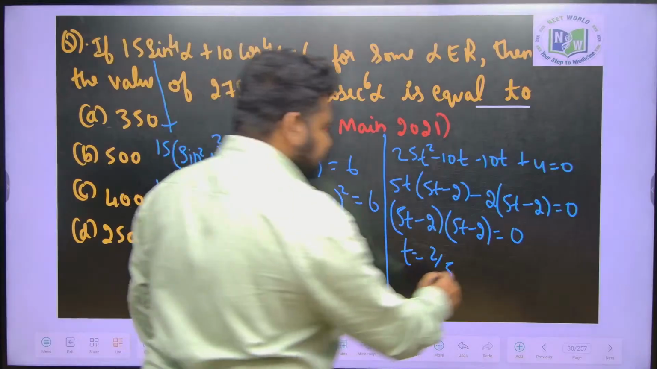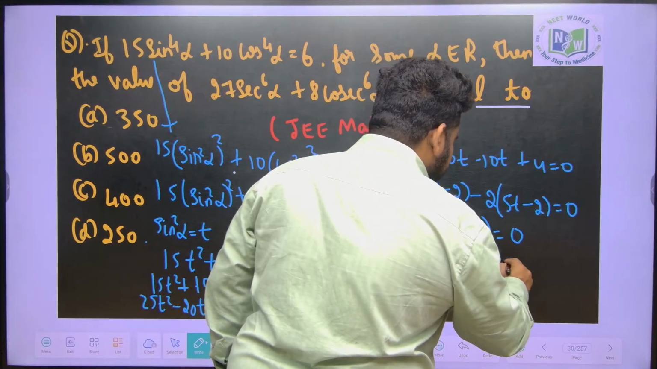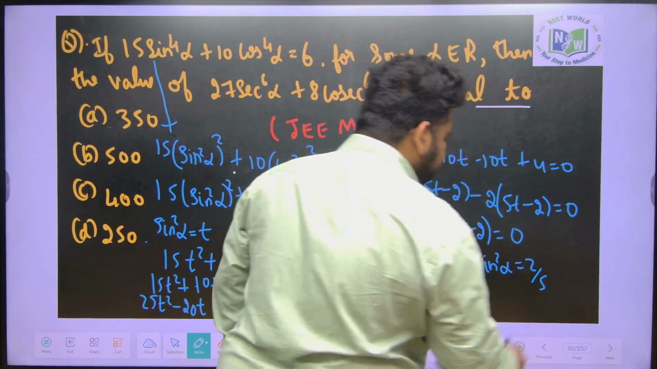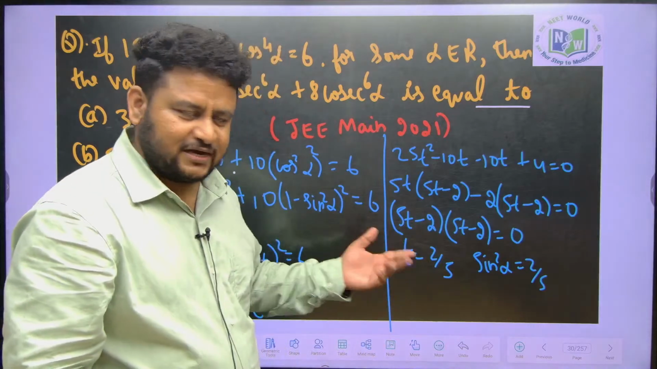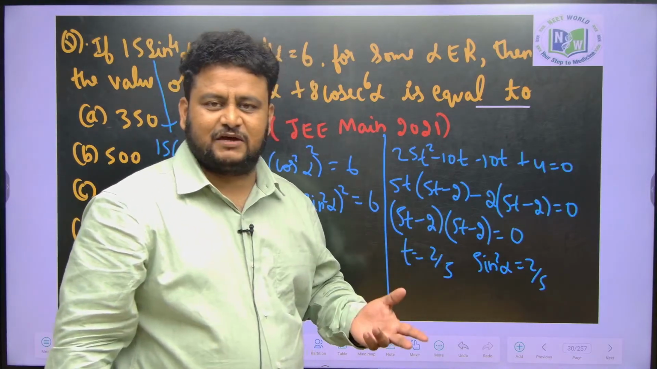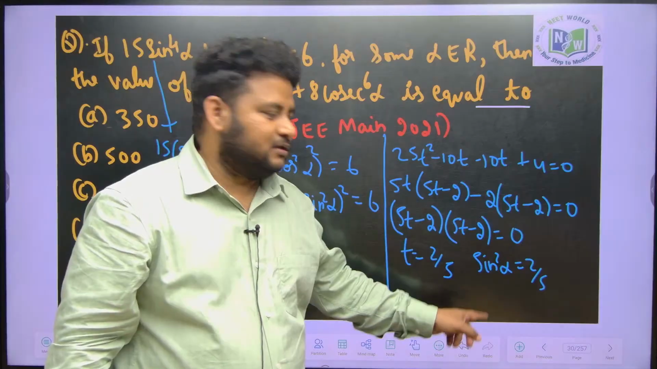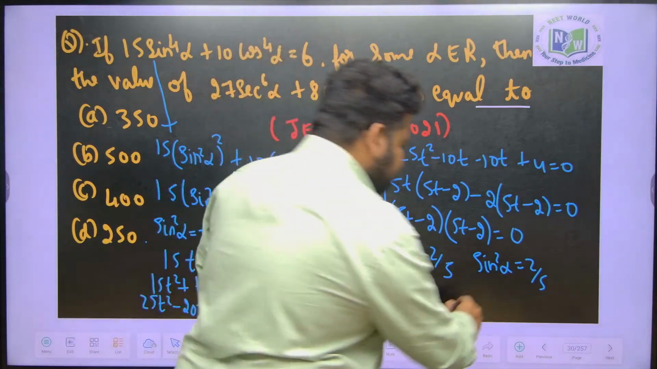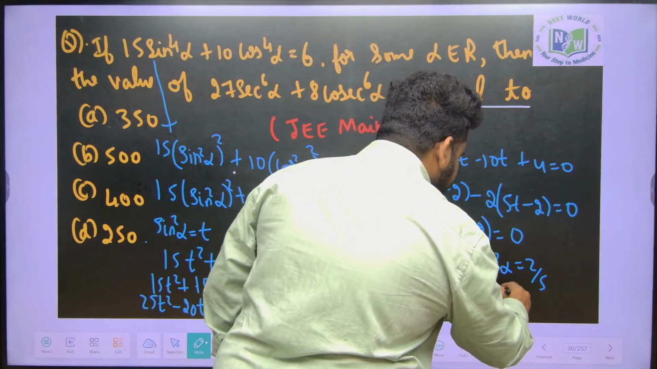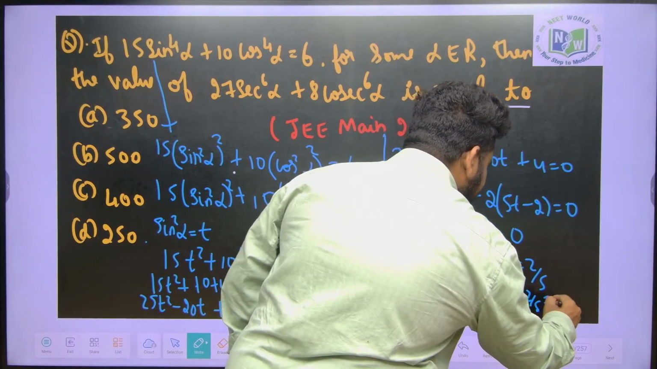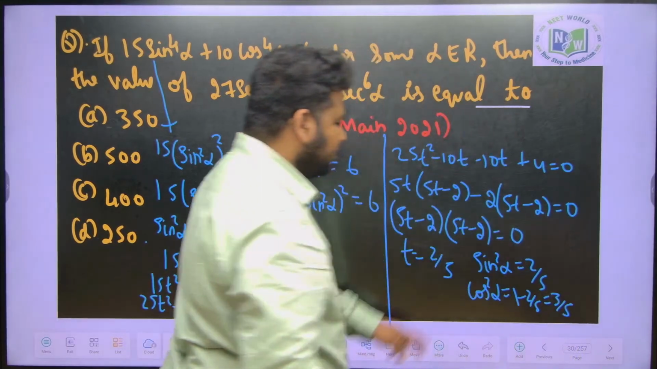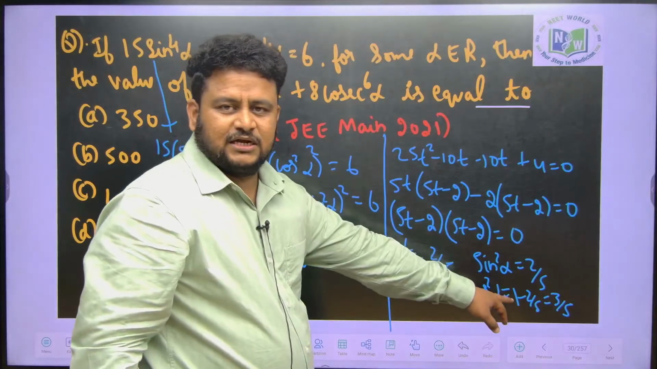So that is sin square alpha equal to 2 by 5. Can I get cos square alpha? Definitely. Once I get sin square alpha, cos square alpha is 1 minus sin square alpha. So 1 minus 2 by 5, which is nothing but 3 by 5. So cos square alpha will be equal to 3 by 5.